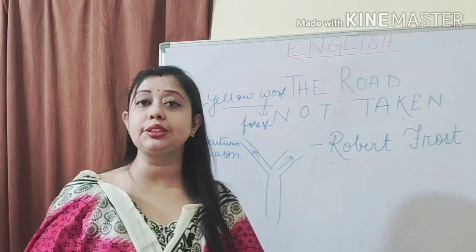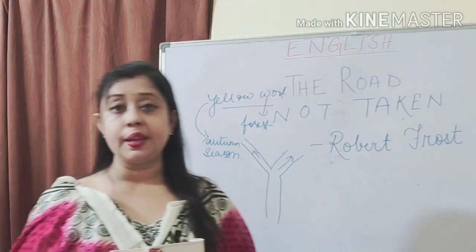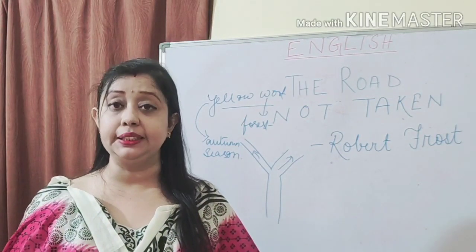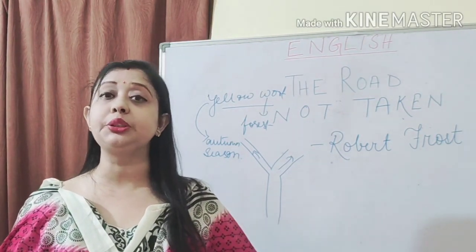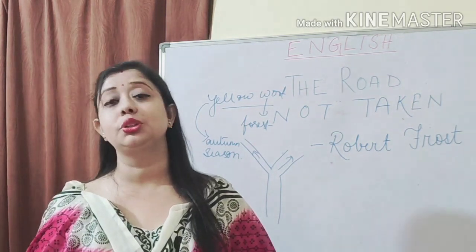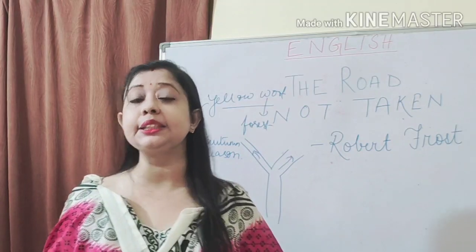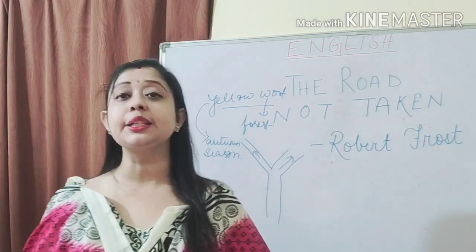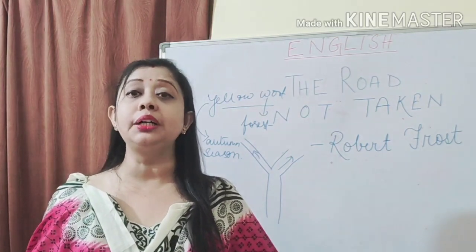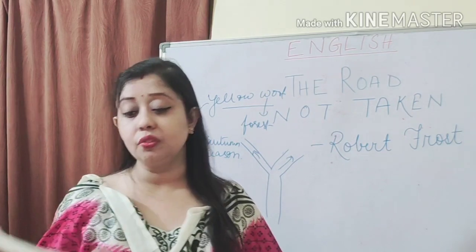So during autumn, what happens? The leaves turn yellow and fall down. Therefore, by yellow wood, it means the forest where the leaves of the trees had turned yellow. So the poet was standing at a point where two roads diverged into two different directions, into a yellow wood.